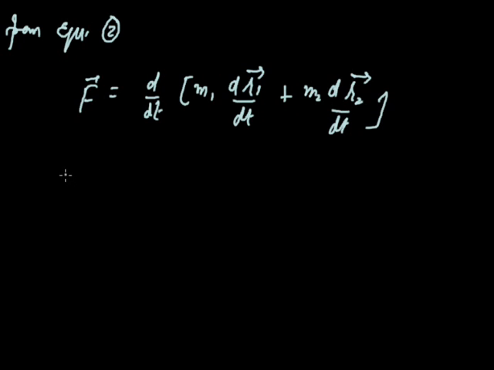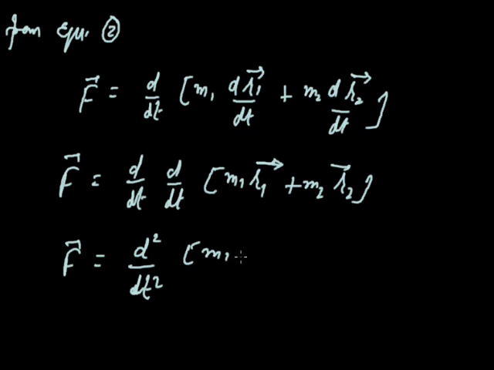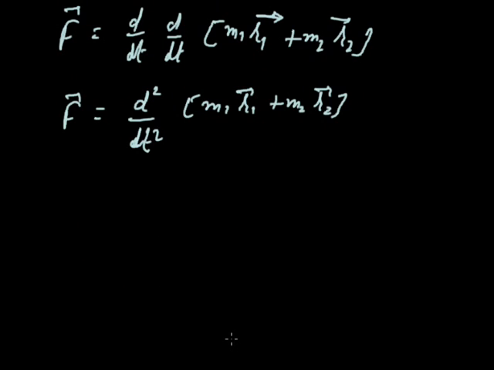We can also write F will be d upon dt, again d upon dt, of m1 r1 plus m2 r2, or F will be d2 upon dt square, the double derivative, of m1 r1 plus m2 r2.